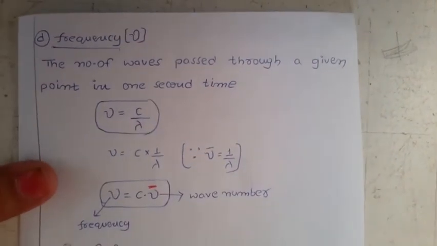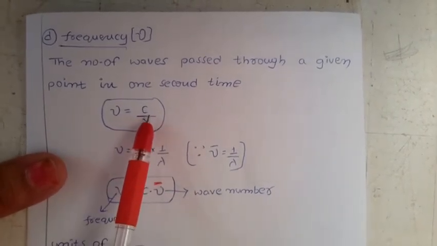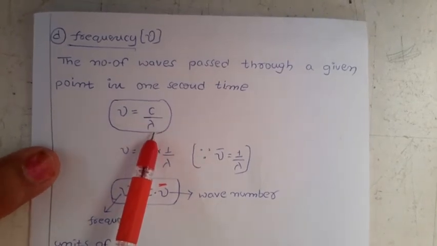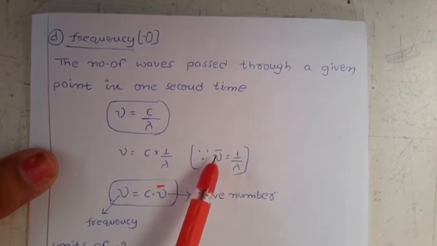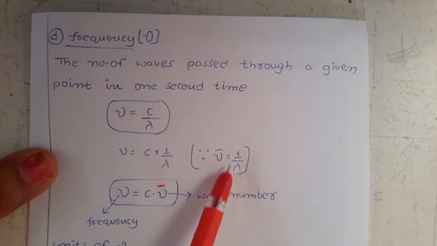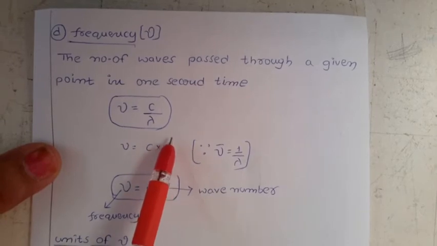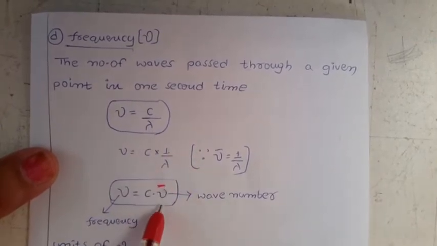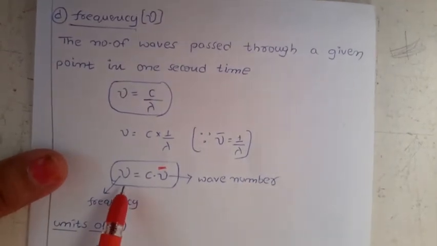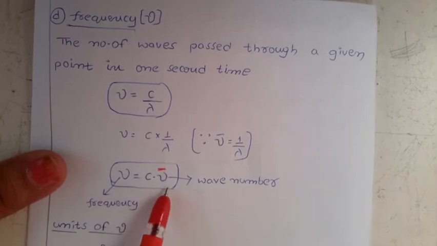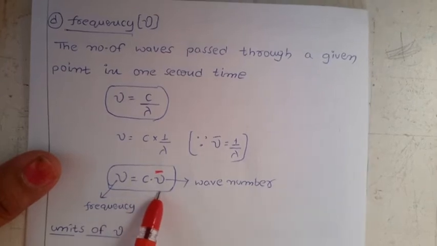Now, what is the relation here? We have frequency mu equal to C by lambda. Here C means velocity of light, and lambda is the wavelength. Just now we came across mu bar, the wave number, equal to 1 by lambda. So instead of 1 by lambda, I can write wave number mu bar. So we have one more relation between frequency and wave number: frequency mu equal to C into wave number.